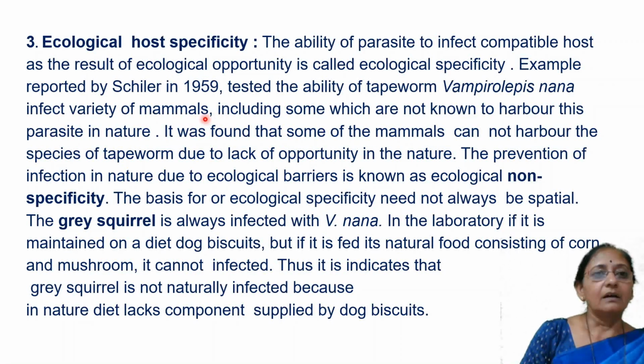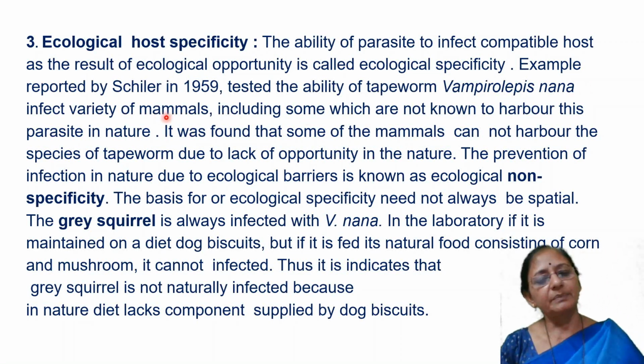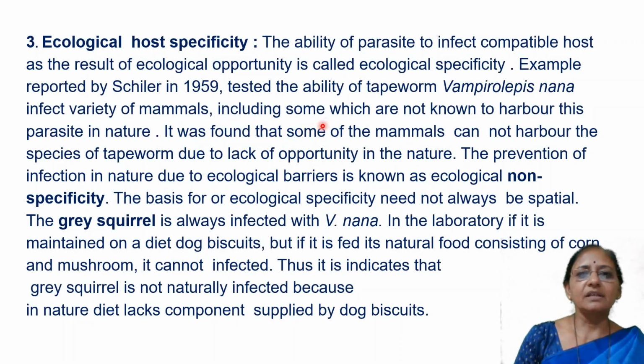Sealer in 1959 tested this ability on different types of mammals, including some which are not known to harbor this parasite in nature. In natural conditions this tapeworm does not infect these mammals, but in some conditions it can infect other mammals also.